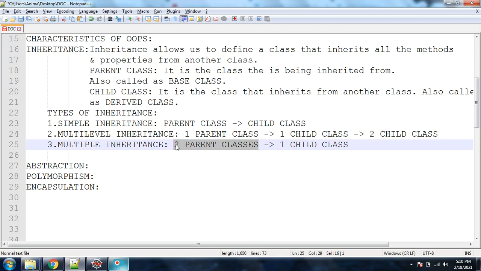So you will inherit some of the characteristics from your father, and similarly you might inherit some characteristics from your mother also. So this is just like multiple inheritance.